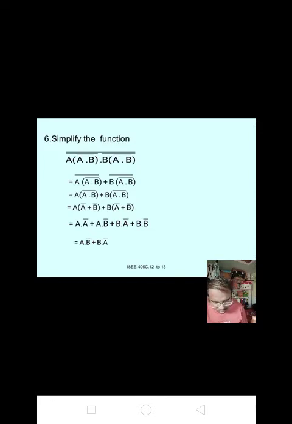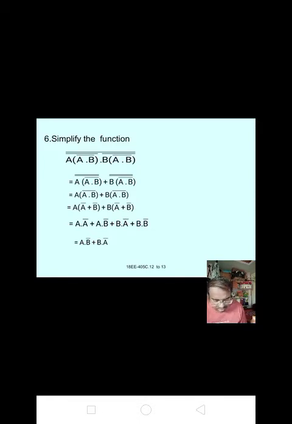Next, we want to remove that bar complement. It is A into B bar whole bar bar plus B into A into B whole bar bar. Now it is A into B bar plus B into A into B whole bar, that equal to